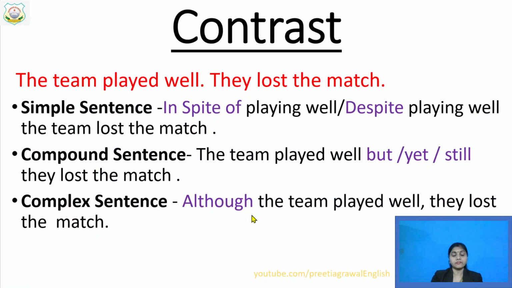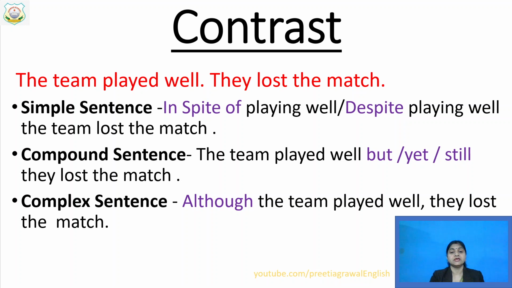Now, if there is any contrast: the team played well, they lost the match. This is the sentence. Okay, there is a contrast. So, the same sentence, how can you make it a simple sentence? Because there are two sentences without using any conjunction. How can you make these two sentences into one?